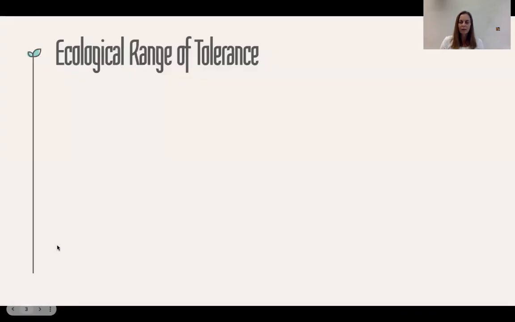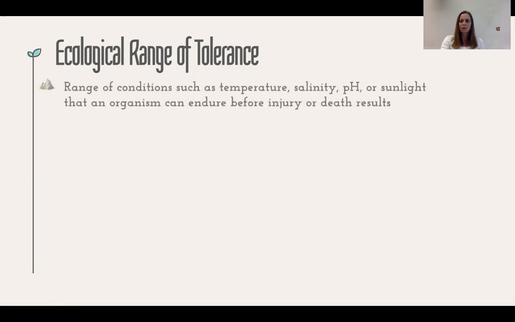So when we talk about the range of tolerance, we're talking about the range of conditions in which an organism can live. So that might be temperature, sunlight, salinity, pH, that an organism can endure before it is either injured, sickened, or even dies off.